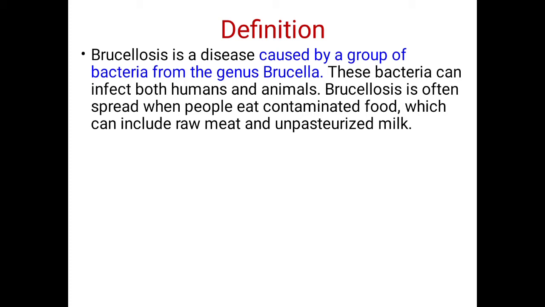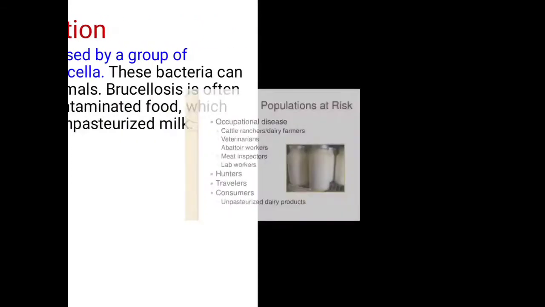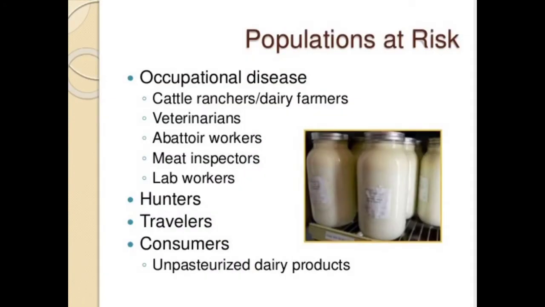So now let's see the population at risk. First of all, it is an occupational disease. So in that, cattle ranchers, dairy farmers, veterinarians, workers, meat inspectors, lab workers. Then second, hunters, travelers, consumers of dairy products. These all are the population at risk.